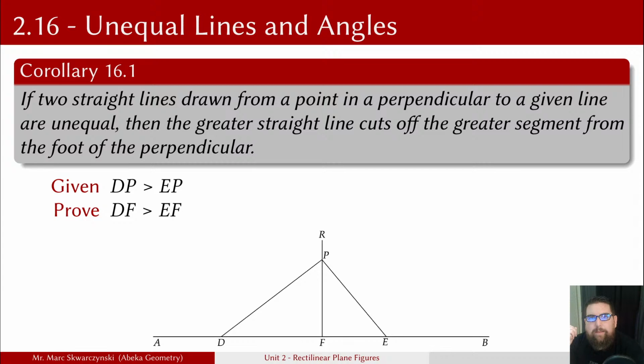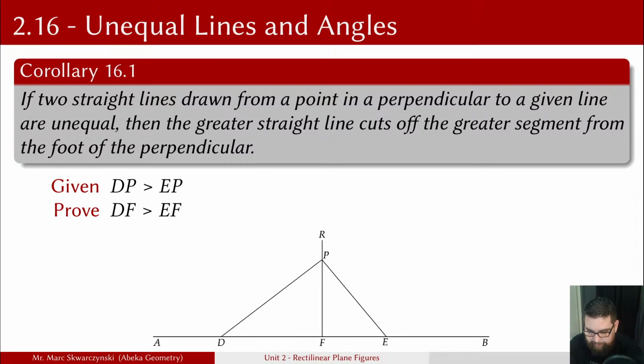Okay, remember we have the law of trichotomy in mathematics. So it has to be greater than, equal to, or less than. So if we can disprove equal to or less than, it must be greater than. That's what we're doing here. So we disproved equal pretty quick. Let's disprove less than. Suppose DF is less than EF, then DP is less than EP, by the fact that if two straight lines are drawn from a point in a perpendicular to a given line cut off unequal segments from the foot of the perpendicular, then the straight line that cuts off the greater segment is a greater straight line.